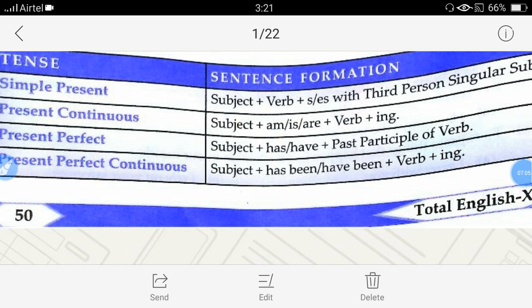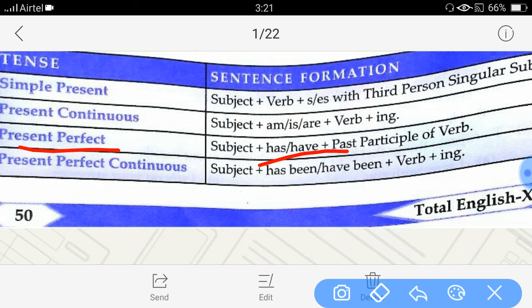So here we see in present perfect tense we had a helping verb has and have, has with the singular form and have with the plural form. So we have subject plus has or have plus the past participle form of the verb, or say the third form of the verb. So eat, ate, eaten. Come, came, come, or go, went, gone. So these are all the forms that you have already learned. So in perfect tense we always have the third form of the verb, say the past participle form of the verb.